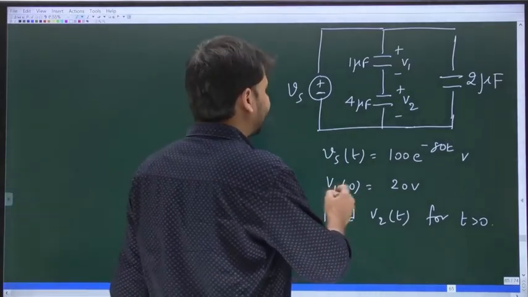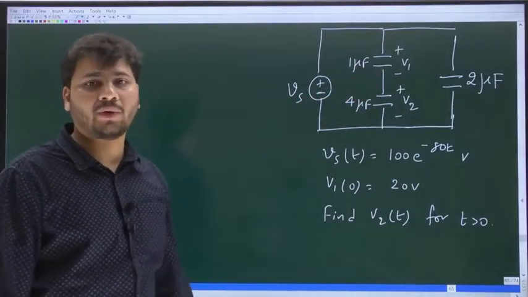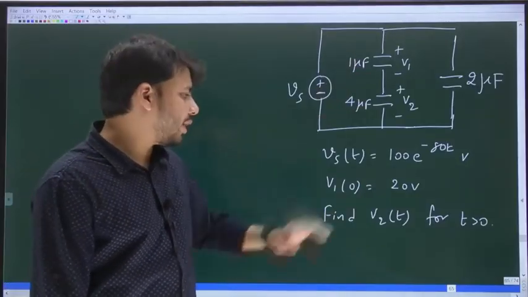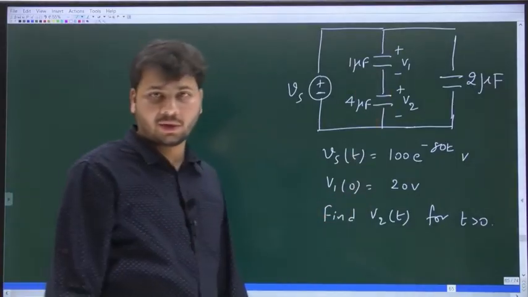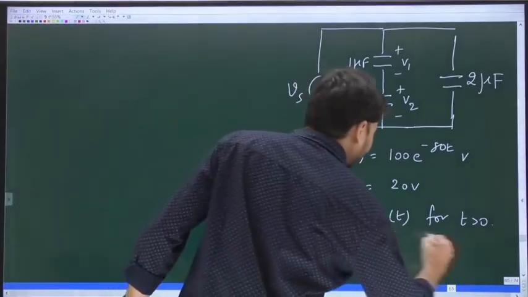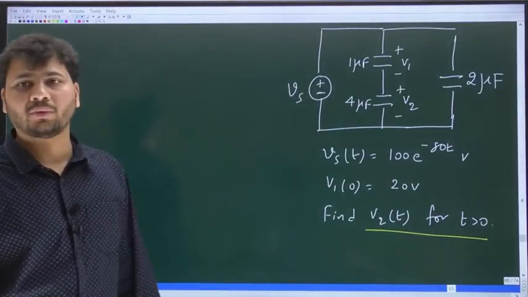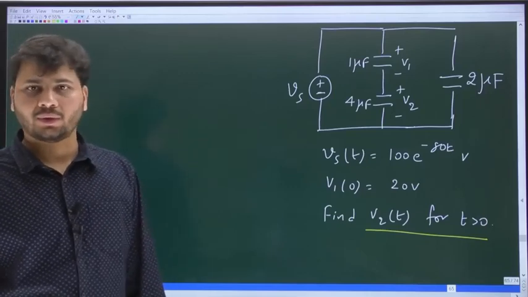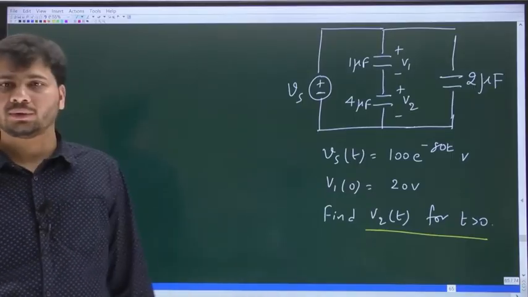What is also given is V1 of 0. V1 of 0 is the initial voltage across the 1 microfarad capacitor, that is also given. V1 of 0 is 20 volts. So given the initial voltage across the 1 microfarad capacitor, the question is to find V2 of t for t greater than 0. Please try to find V2 of t for t greater than 0. Give it a try.